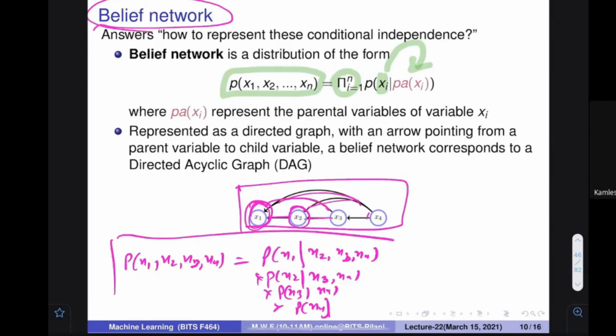So we can write this expression in this particular way. Here, these three things are the parents of x1. So I write parents of x1. For every variable, the first, second, third, fourth variable, there is a multiplication term, given what? The parents.